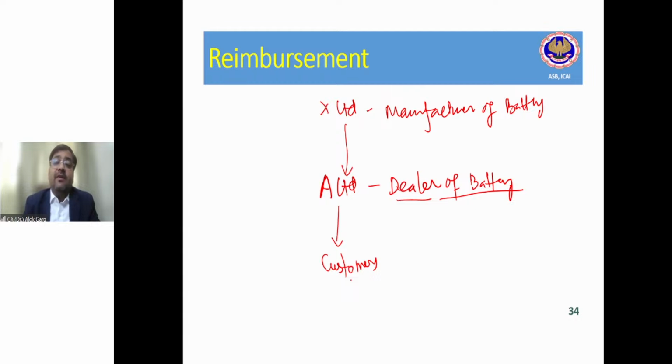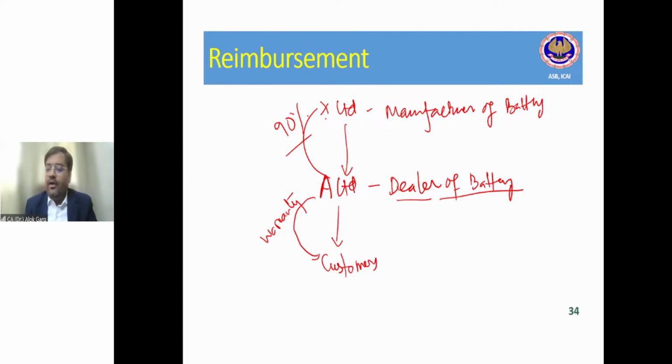Now, A Limited is giving a warranty to the customer for this battery. And X Limited has a contract with A Limited that whatever warranty cost you incur, I will reimburse you 90% of that, right?